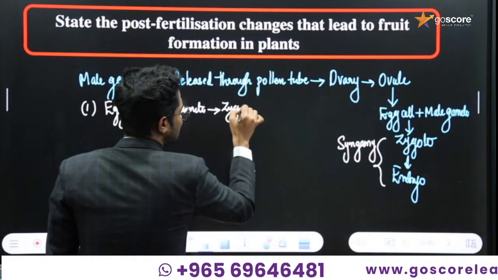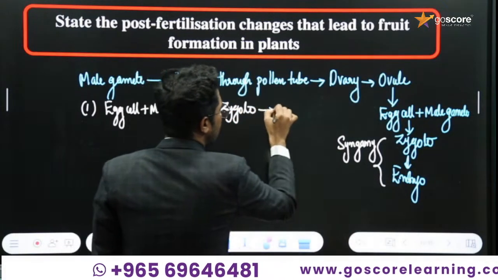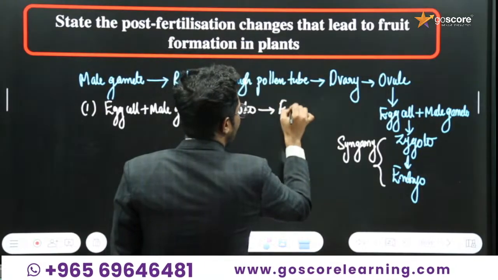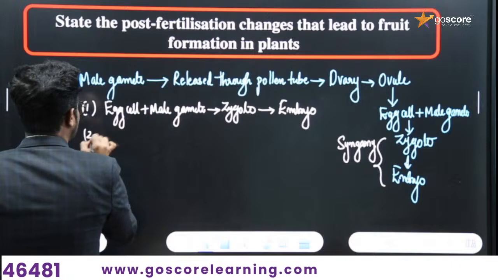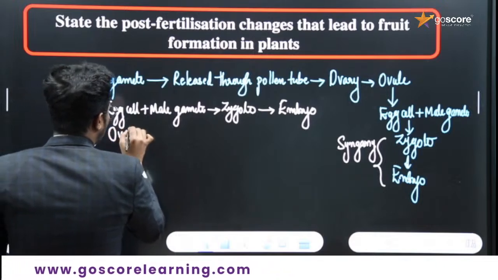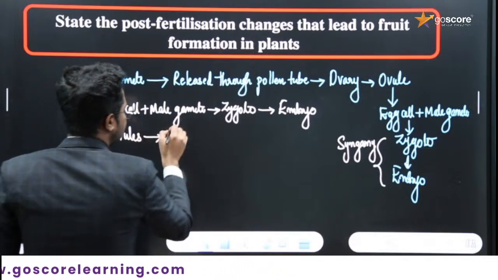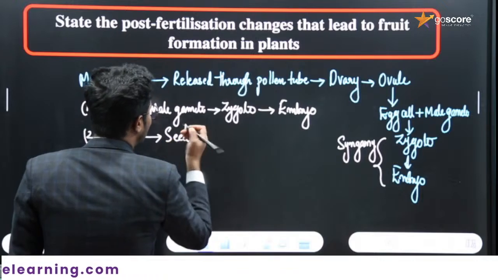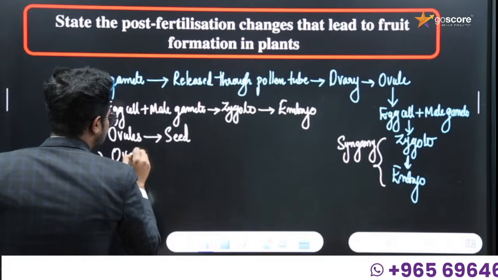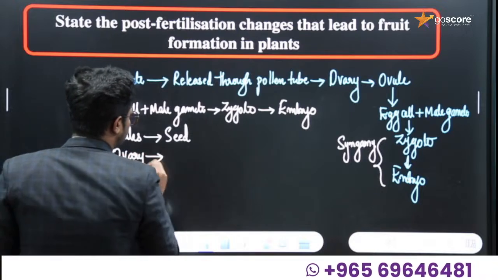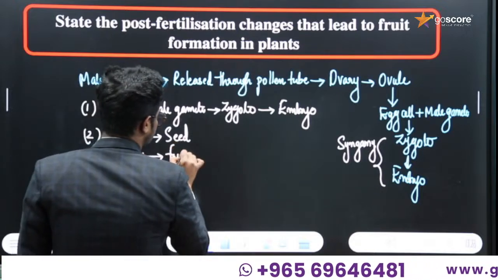You need to explain in your own sentences. The zygote rapidly divides to form an embryo. The embryo is located inside the ovule. The ovule develops to form the seed, and the ovule is placed in the ovary itself. And the ovary ripens to form the fruit.